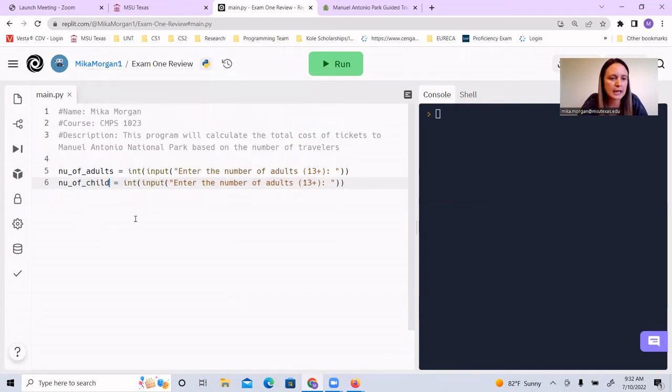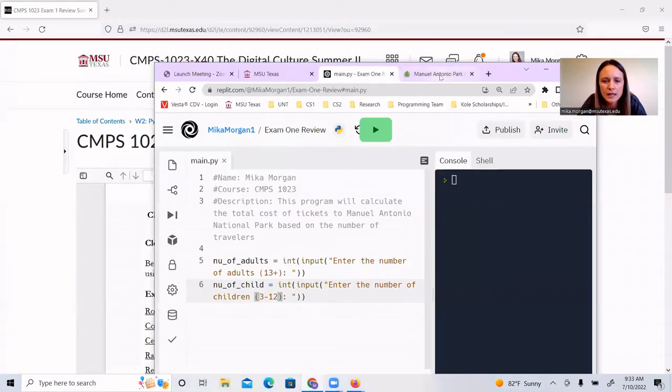So we'll just create a new variable for that. And instead of saying enter the number of adults, we will say enter the number of children. And that's going to be 3 to 12, right? Because if they're 2 years old, they're free. Let's see, I've just got to move this whole thing.